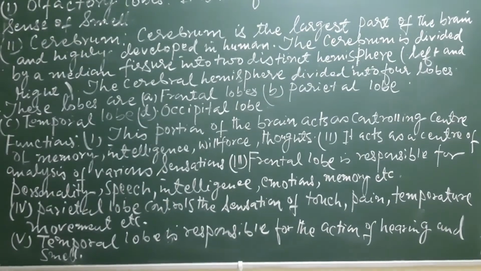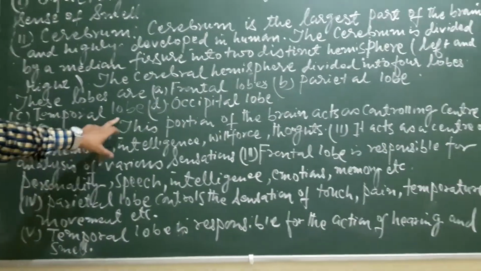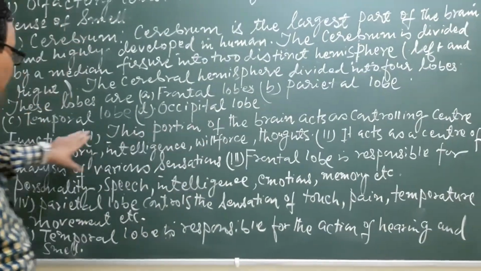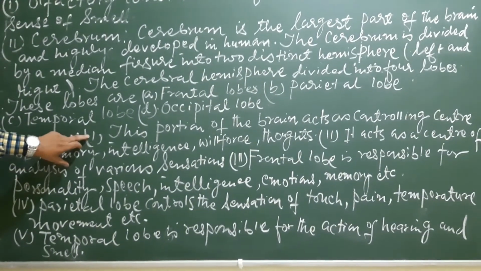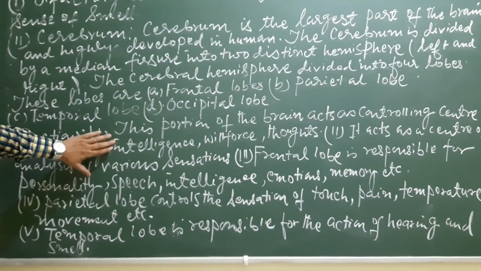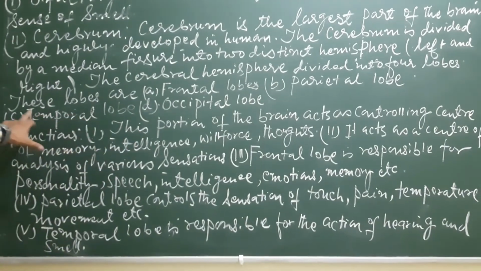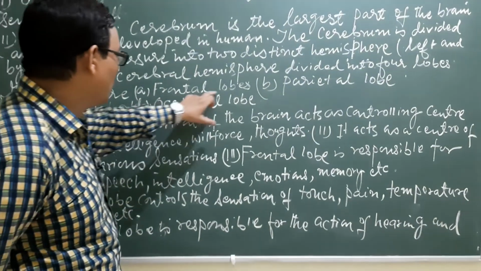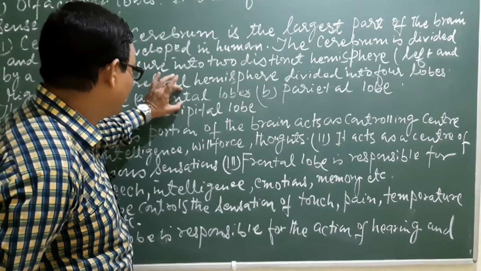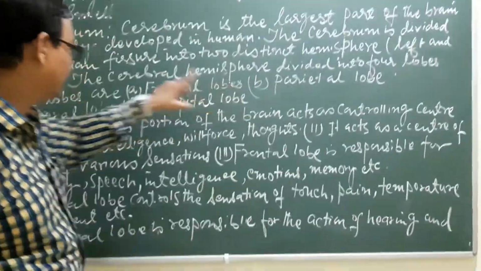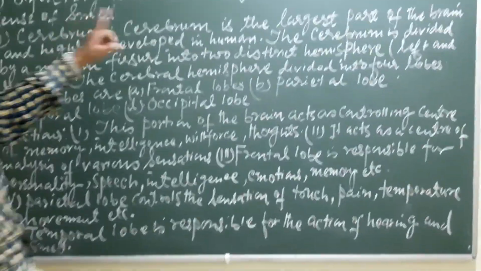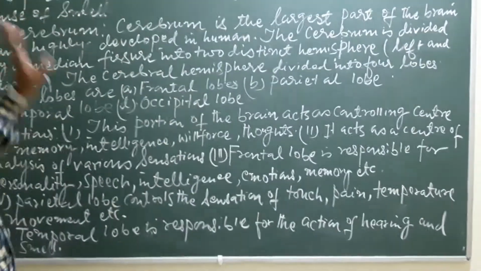Here are the functions of the cerebrum. We have started here with functions number 1 and 2, which are general, and thereafter we start the functions lobe-wise. That means what is the function of frontal, what is the function of parietal, what is the function of temporal, and what is the function of occipital.